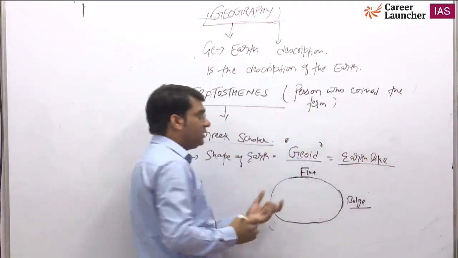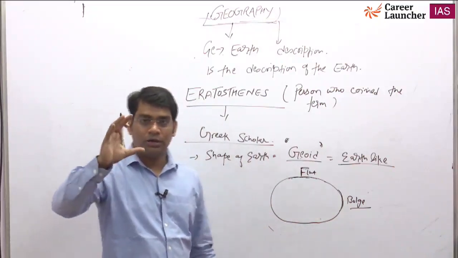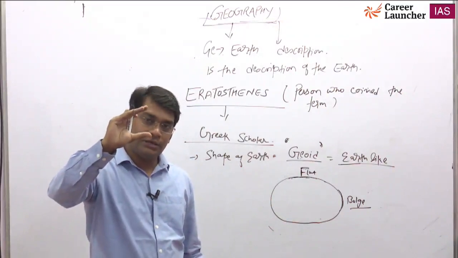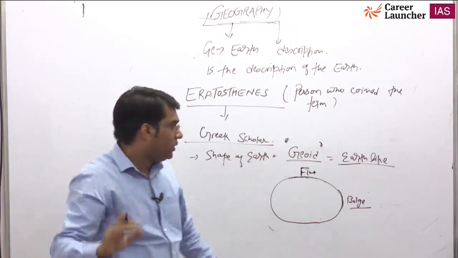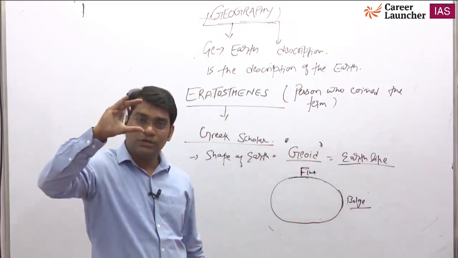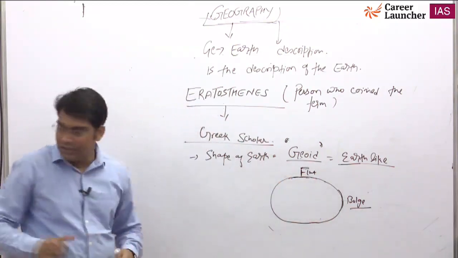Take a sponge ball, any ball, a sponge ball, and try to push it a little bit. Then you will see the outer portion become a bulge. This is the bulge part and the pole becomes flatter. That's the shape of the earth, called the geoid shape. Is it clear?